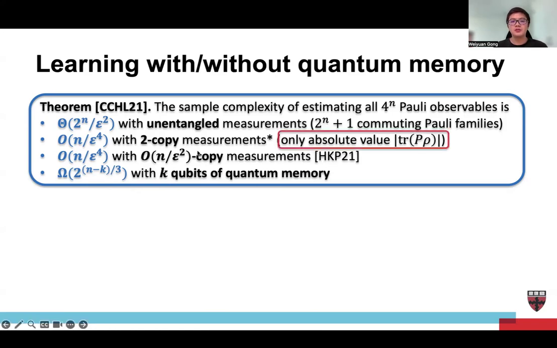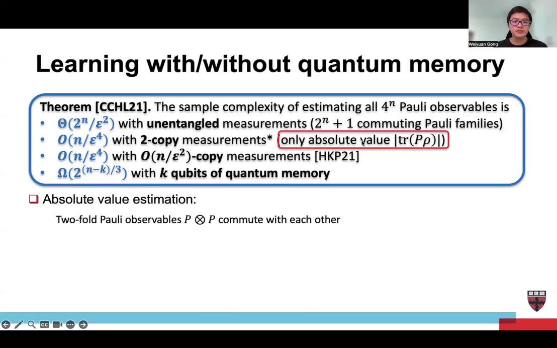The first one is that for 2 copy measurements, we can only measure the absolute values of trace p rho. This is because we can measure the two-fold Pauli observables, which commute with each other for all the Pauli strings. And by measuring p tensor p, we can get trace p rho square, and that's why we can only estimate absolute value. So a natural question is, can we learn signs using single copy or 2 copy measurements?